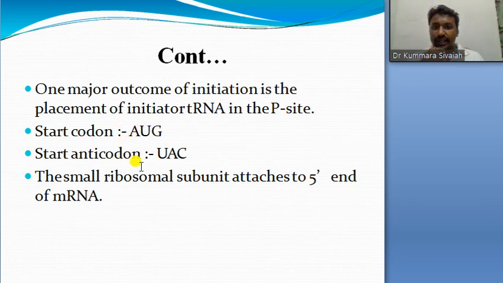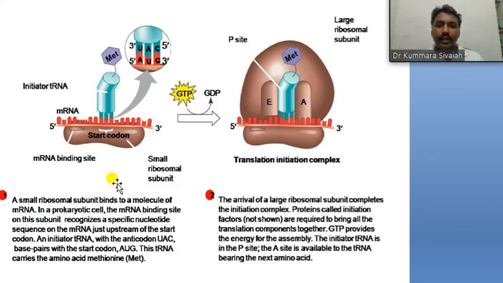Here is the formation of RNA. A binds with uracil, G binds with cytosine. So the small ribosomal subunit attaches to the 5' end of the mRNA. 5' always goes this way. The start codon is AUG, and the anticodon is UAC.